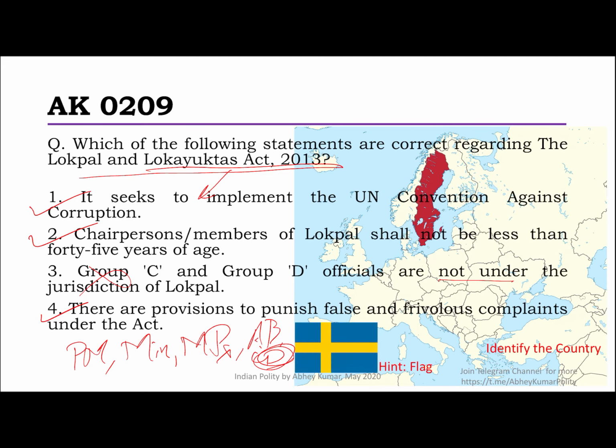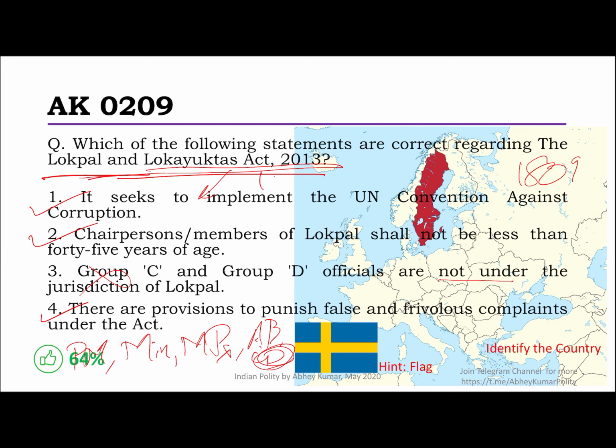Now that country there, in case you have not been able to identify so far, I'll seriously say pause, think, ponder. That is Sweden, where the concept of ombudsman originated in 1809. Okay, ombudsman, which is where the idea of the Lokpal comes from. So an ombudsman is generally regarded as an official body of complaint which protects individuals against the abuse of power and maladministration. That is precisely what this Act of 2013 is about.